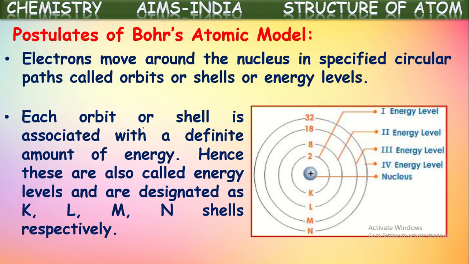Now, these are designated as K, L, M, N or 1, 2, 3, 4 and so on. These shells are named with letters. The shell nearest to the nucleus is named K, and next L, M, N and so on. And they are also given numbers: first shell, second shell, third shell, fourth, fifth, sixth and so on. In this way they are designated.